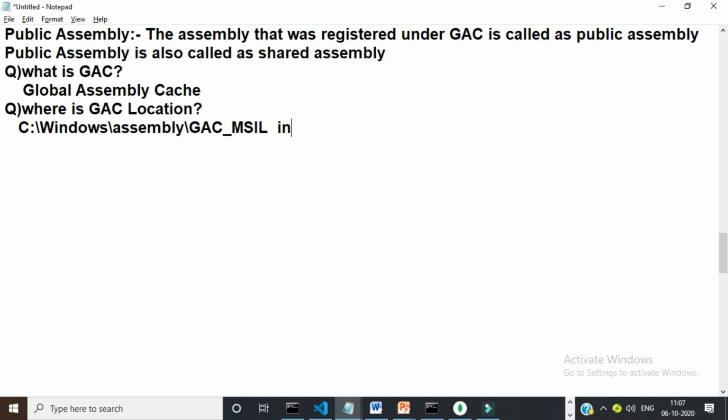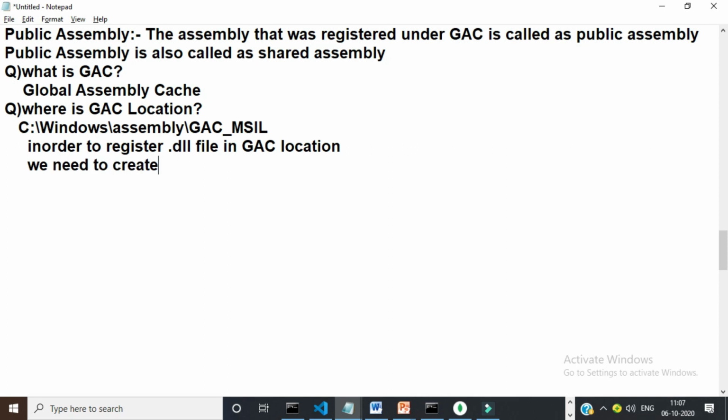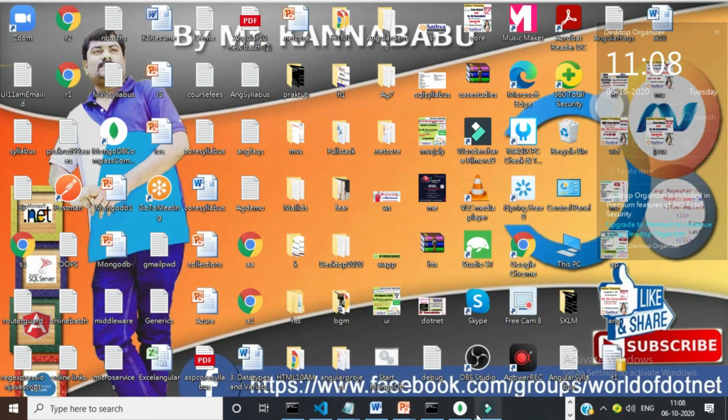Now let us see. In order to register a .dll file in the GAC location, we need to create a strong name and public key token. Strong name and public key token: it is a unique identification number given for each and every DLL file. Let us see how to register.